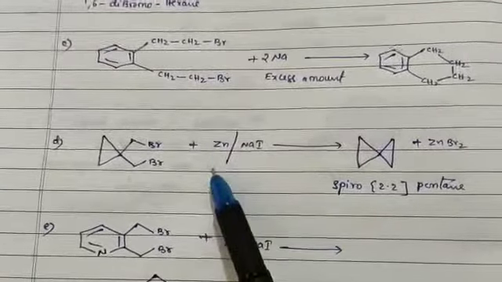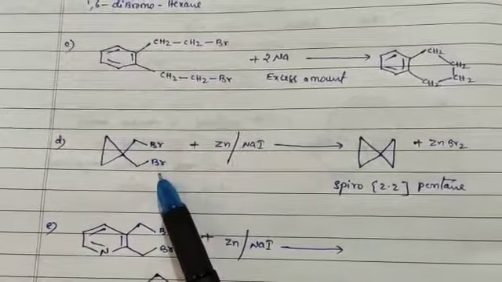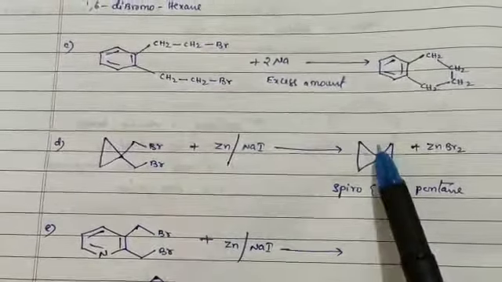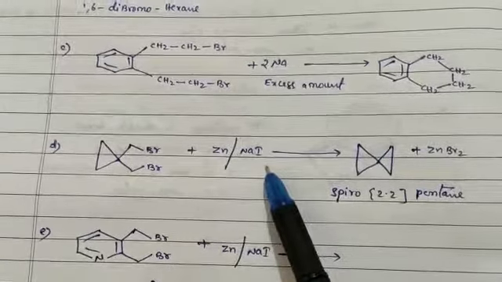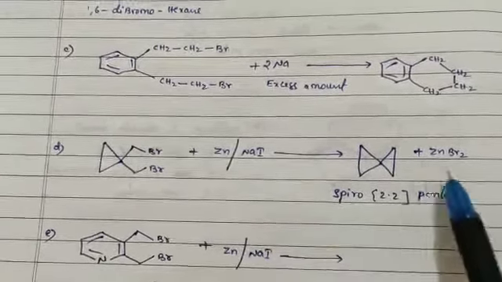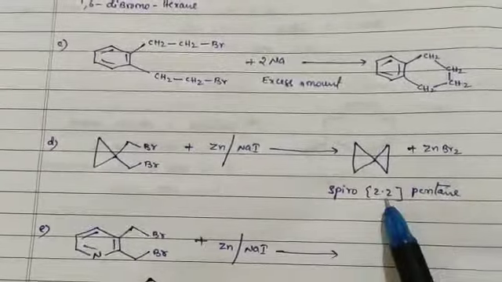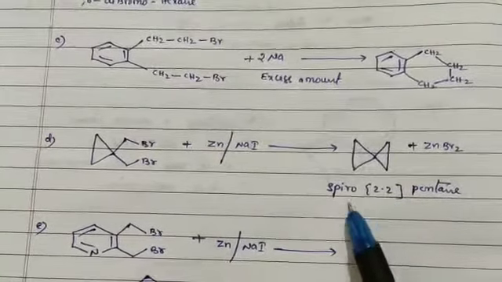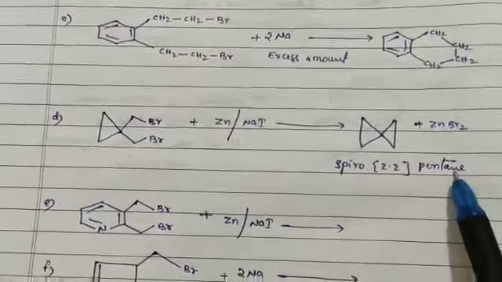Now if we consider one more example. In this case we have bromine and bromine, so that by elimination on reaction with zinc, forming zinc bromide, it forms a spiro compound, spiro[2.2]pentane.